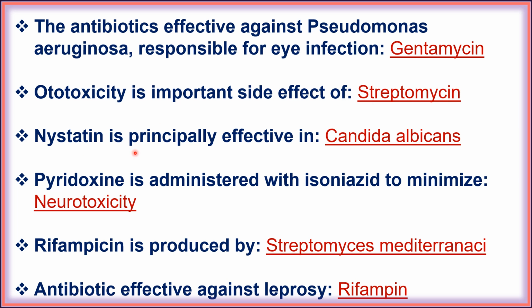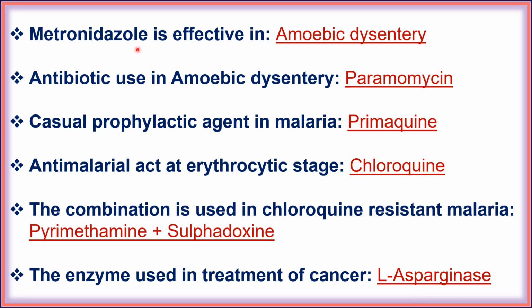Next, nystatin is principally effective in Candida albicans. Next, pyridoxine is administered with isoniazid to minimize neurotoxicity. Next, rifampicin is produced by Streptomyces mediterranei. Next, the antibiotic effective against leprosy, that is rifampin. Next, metronidazole is effective in amoebic dysentery. Next, the antibiotic used in amoebic dysentery, that is puromycin.